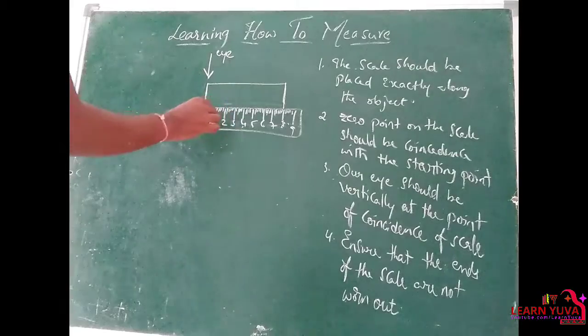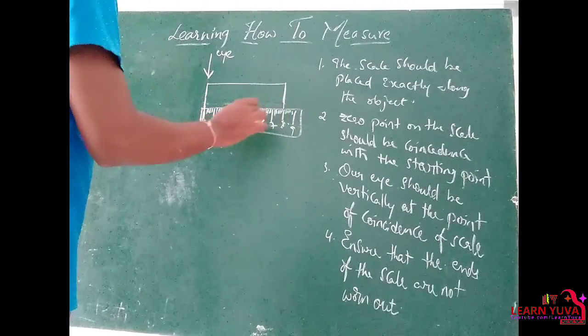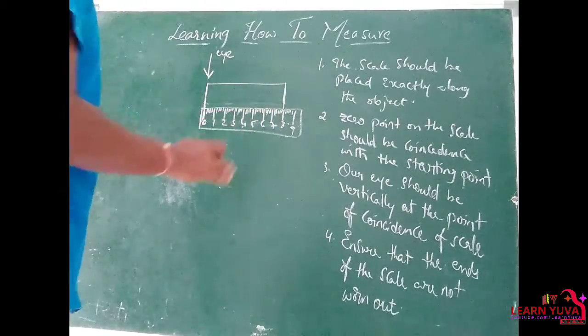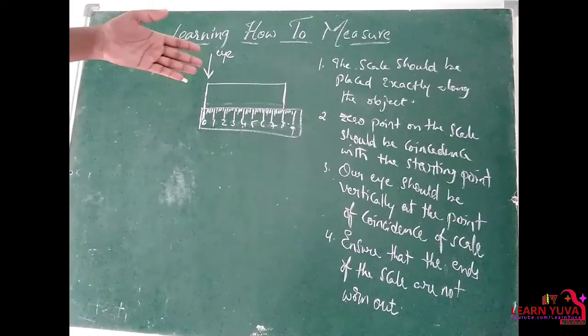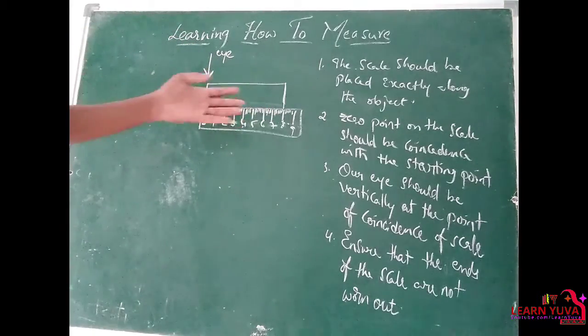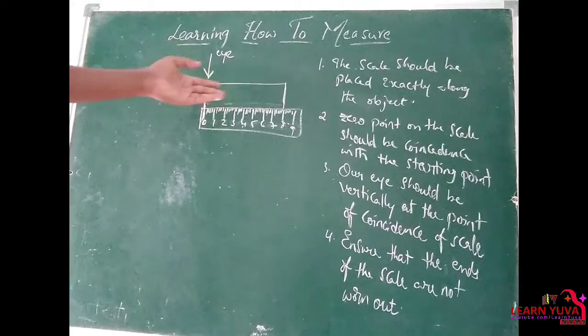And the fourth one: we must ensure that the ends of the scale are not worn out. The markings on the scale should not be worn out, that means should not be erased. Without these readings, we cannot find exactly the length of this object. Clear?